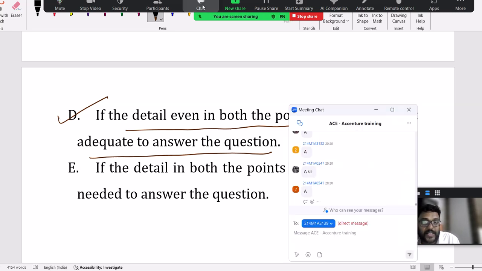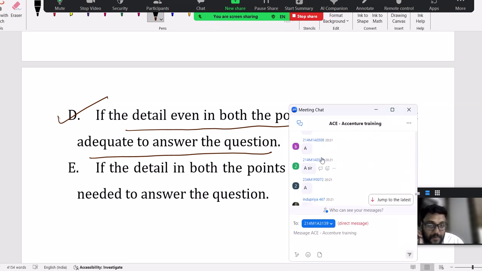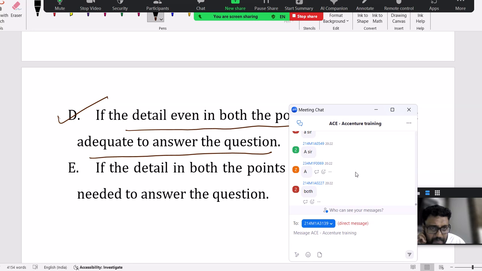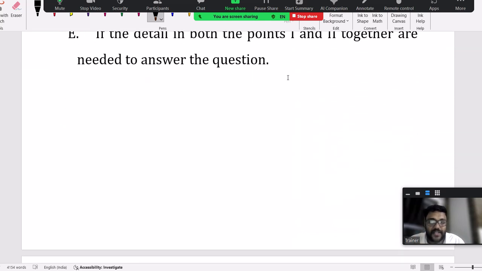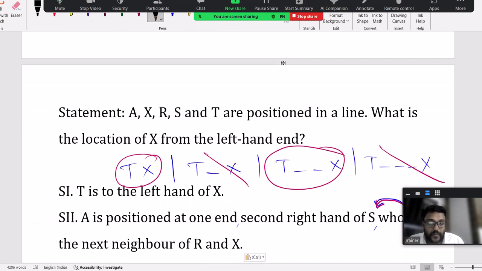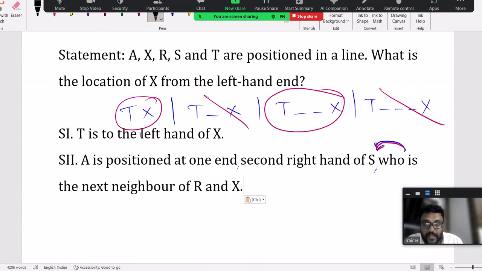A lot of people gave A as the answer, D as the answer. Both statements together are not sufficient here. It's not option A, one alone, no. Now, a small change in the question, and the answer will vary. That's the beauty of the data sufficiency concept. So that's what we are requesting everyone to learn.